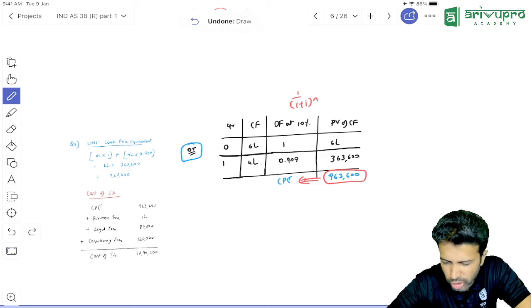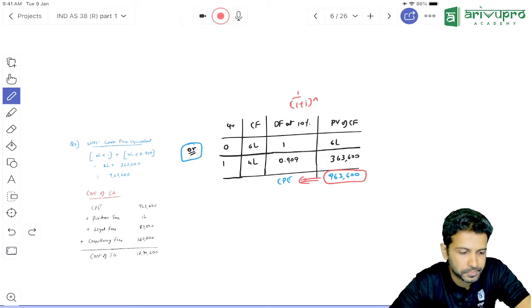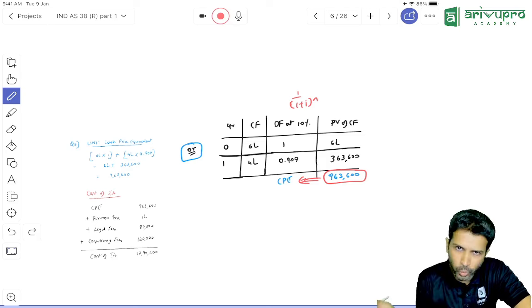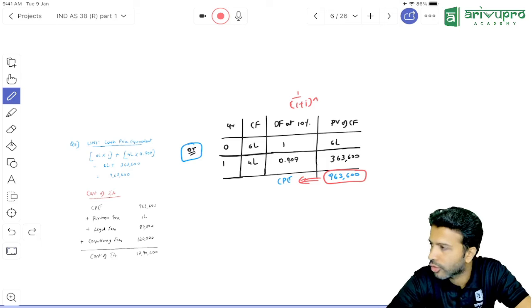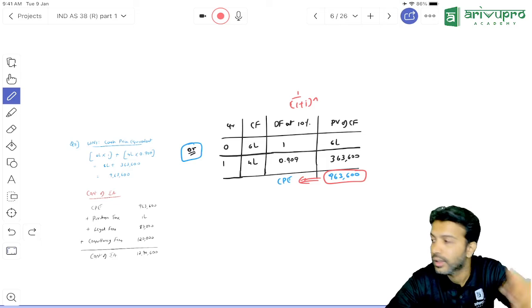Again, all these are also most probably 2-marker MCQ questions. Or in a bigger question, they will bring this as an adjustment. That is also a possibility. How ICAI wants to ask, their choice, their headache.